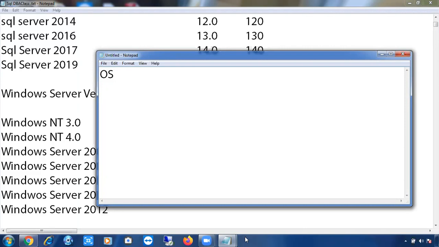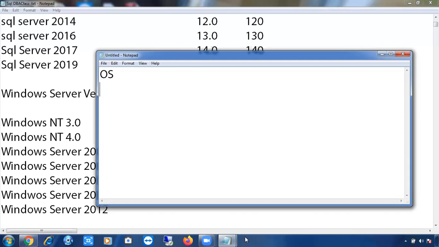Here, where can we install SQL Server? C Program Files is part of the operating system. So we can install SQL Server on an operating system. How many types of operating systems are there in the market?